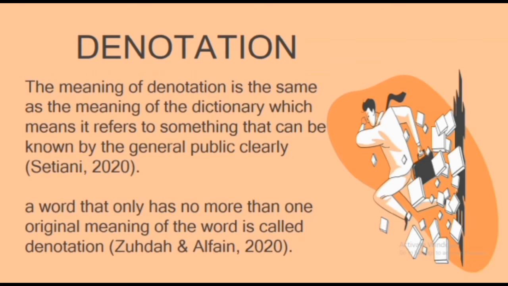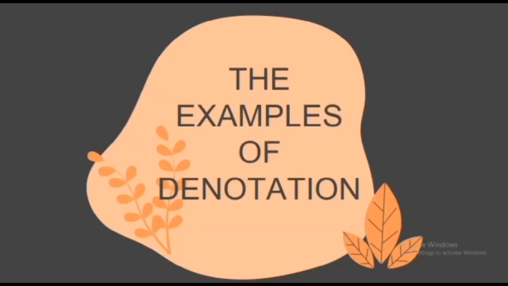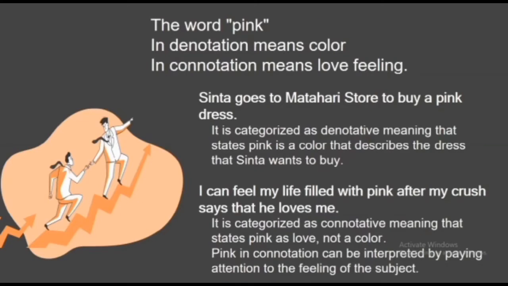Zuhdah and Alfa in 2020 state a word that has no more than one original meaning is called denotation. The examples of denotation. The word pink in denotation means color, in connotation means love feeling. The sentence, Sinta goes to Matahari store to buy a pink dress. It is categorized as denotative meaning that states pink is a color that describes the dress that Sinta wants to